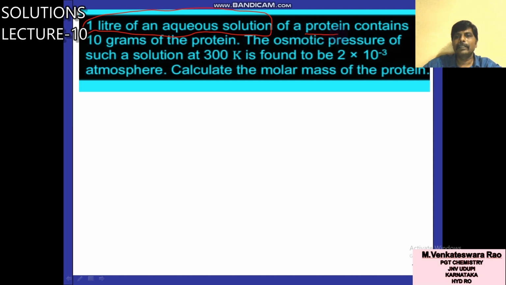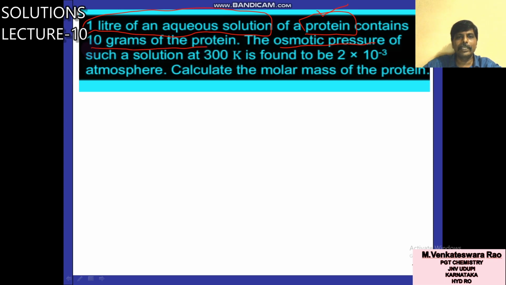Protein, this point you also have to understand here. For biomolecules like proteins and enzymes, the osmotic pressure method is generally used to calculate their molar mass. Why that is, I will explain in the next part after 5 minutes. 1 liter of an aqueous solution, so the volume is given, and one biomolecule, a protein, is given, with a mass of 10 grams of protein.